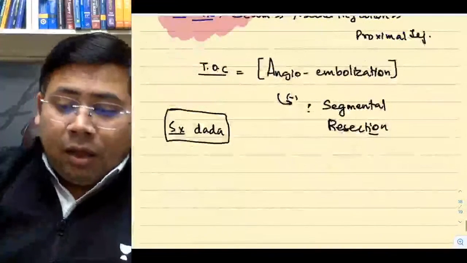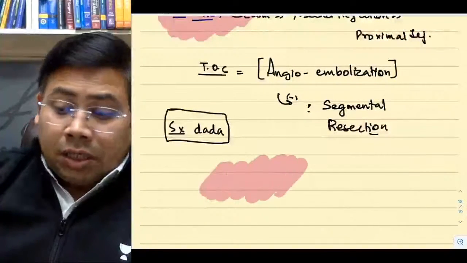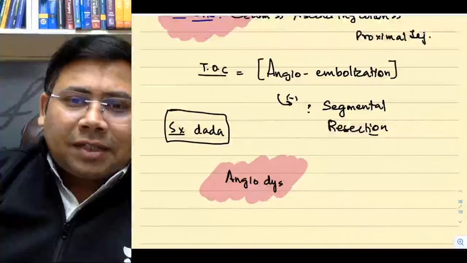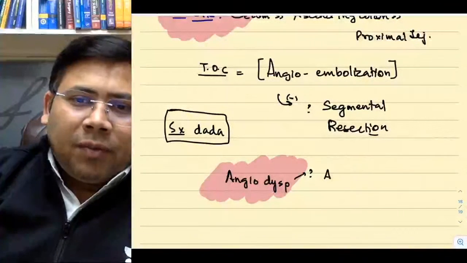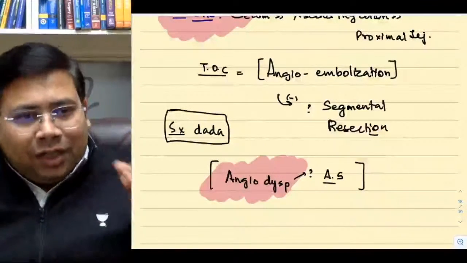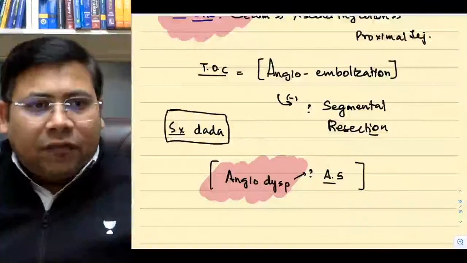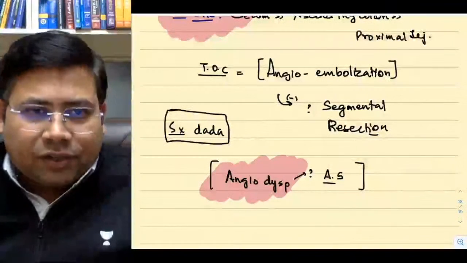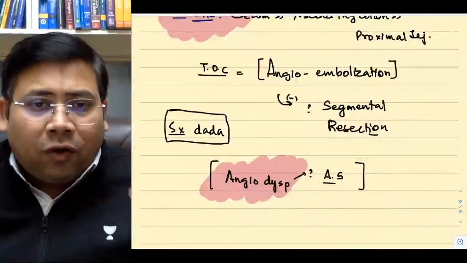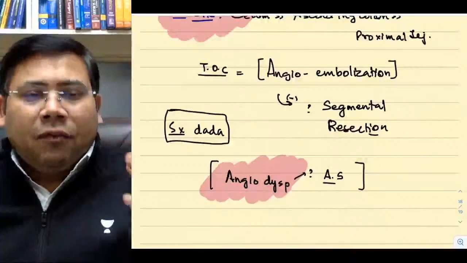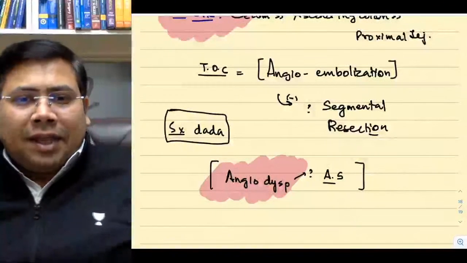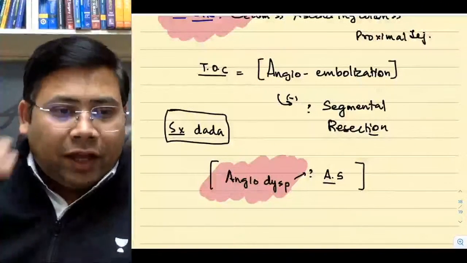One very important thing about angiodysplasia I forgot to tell you: it is associated with aortic stenosis. Students, this is a very famous question: a 74-year-old went for defecation, passed stools with massive blood and went into syncope. What is the cause? Diverticulosis or angiodysplasia, 74 years. Had a blackout episode. Very good.